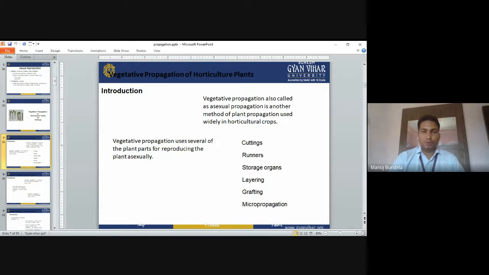Vegetative propagation uses several plant parts for producing plants asexually. So it is mainly used for development of plants asexually. Different methods of vegetative propagation we use are cutting, bulbs, storage organs, layering, grafting, and micropropagation. These are the different methods that we use in vegetative propagation.